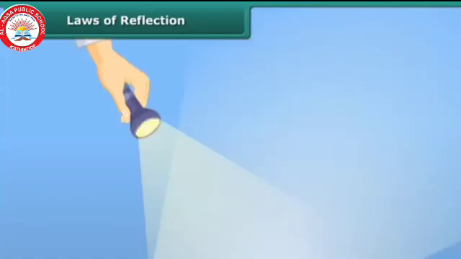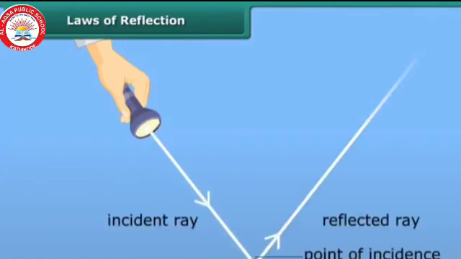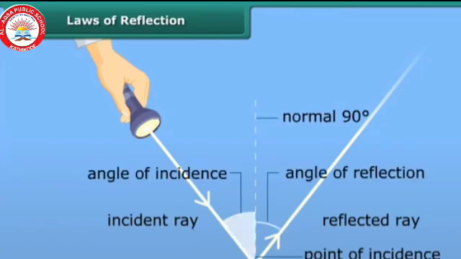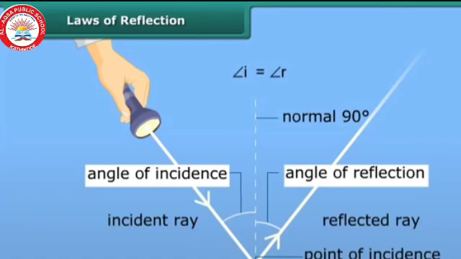Laws of reflection. This law states that after striking the mirror, the ray of light is reflected in another direction. The light ray which strikes any surface is called the incident ray, and the ray that comes back from the surface after reflection is known as the reflected ray. For this we can draw lines showing the position of the plane mirror, the incident ray and the reflected ray on paper with the help of a scale. So here we can see the normal.